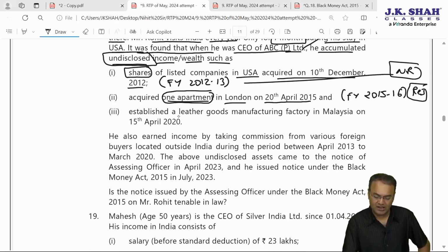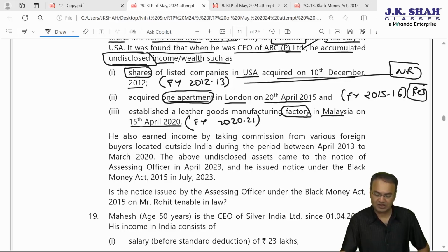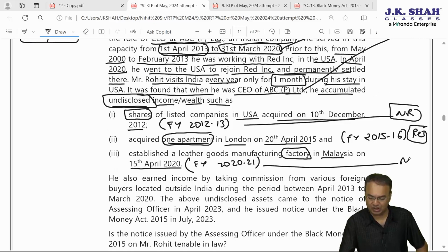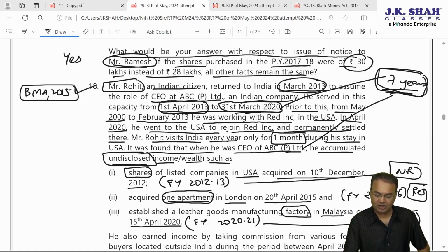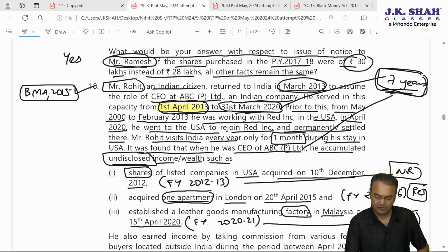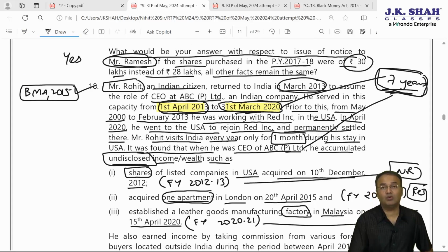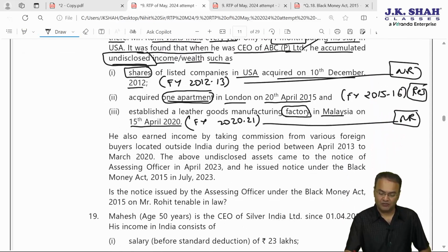Third, he established a leather goods manufacturing factory in Malaysia, that is outside India, a foreign asset, on 15 April 2020. That means financial year 2020-21. Was he resident or non-resident? Answer is non-resident, because he comes to India only for 1 month. He was present only till 31st March 2020, in India only till financial year 19-20. Financial year 2020-21, he was certainly non-resident. He is back in the USA.